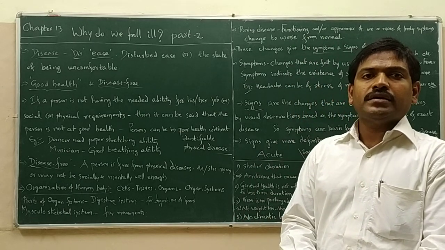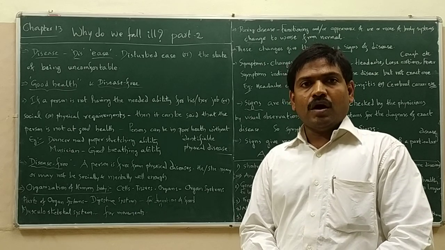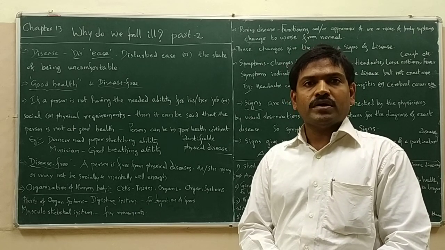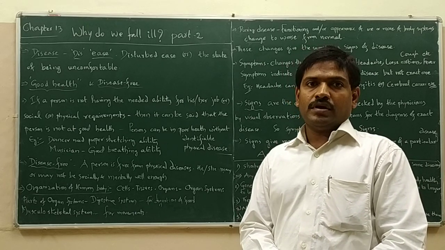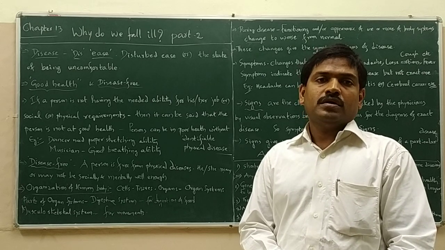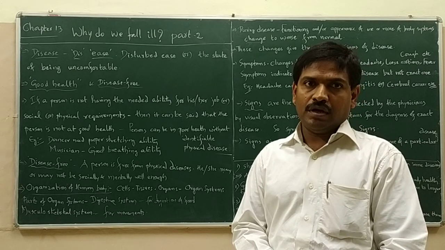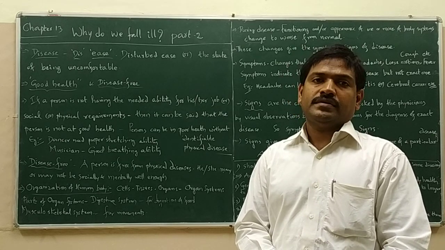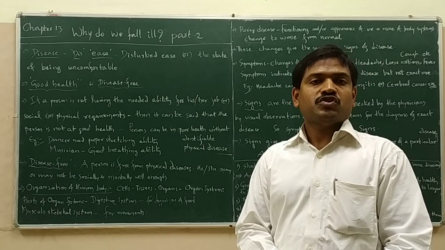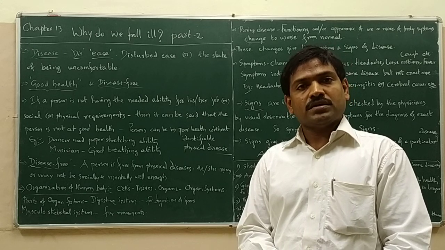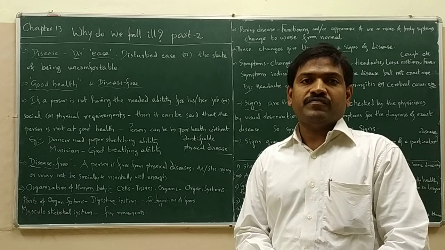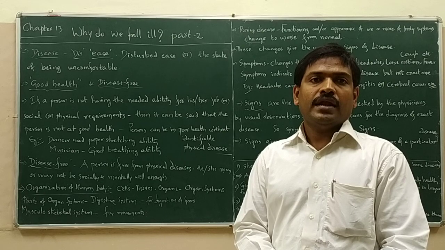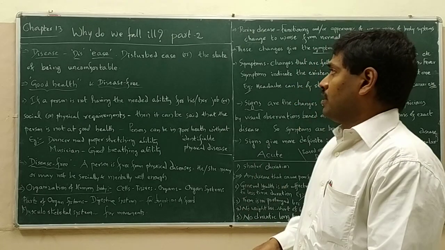As we already have learned what is health, now let us learn what is disease, and how does it appear, and how can we identify it, and what are symptoms and what are signs and types of diseases. All these things let us learn now.